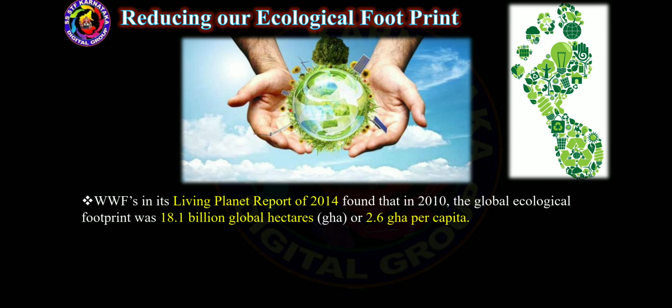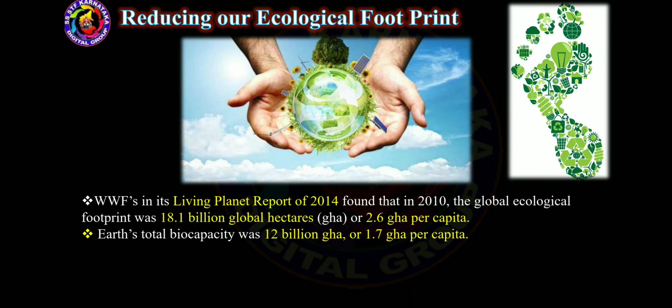WWF's Living Planet report of 2014 found that in 2010, the global ecological footprint was 18.1 billion global hectares, or 2.6 global hectares per capita.